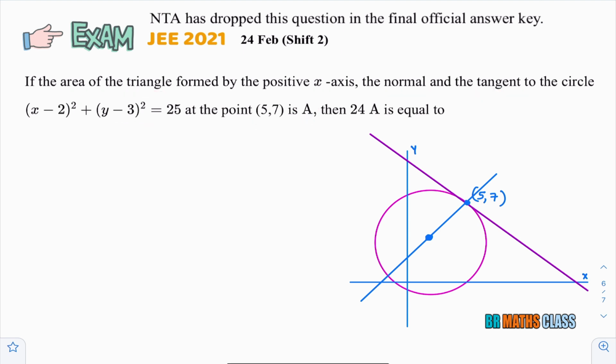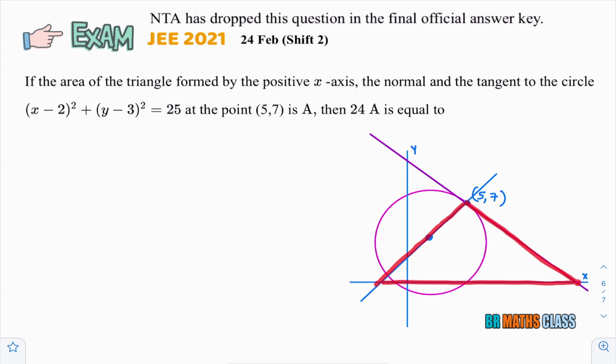You observe here, they have given one circle, right? I drew that circle equation. For that circle at (5, 7), I drew the normal. Look here, this is the normal. Now we know that the normal passes through the center of this circle. I drew the normal and tangent to this circle. Where is the triangle formed by x-axis, normal and tangent to this circle at this point? You can observe this is the x-axis, this is the normal, this is the tangent.